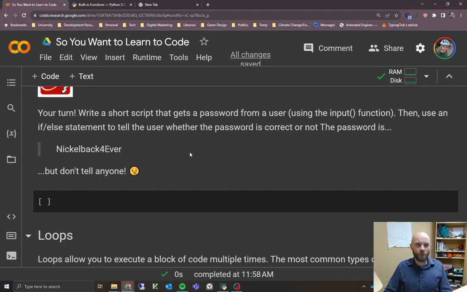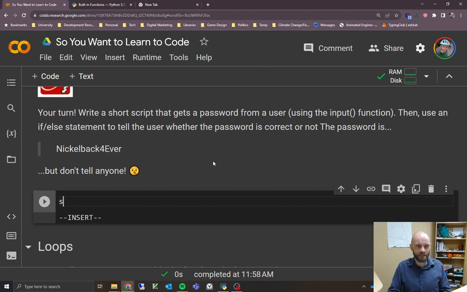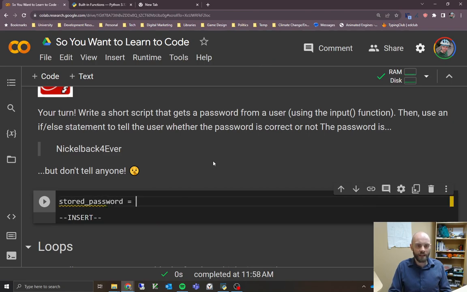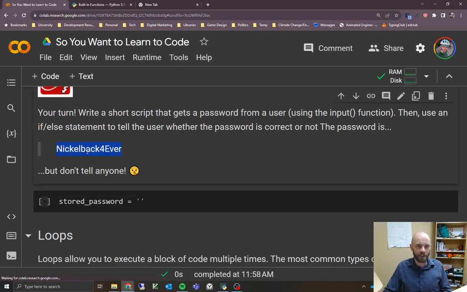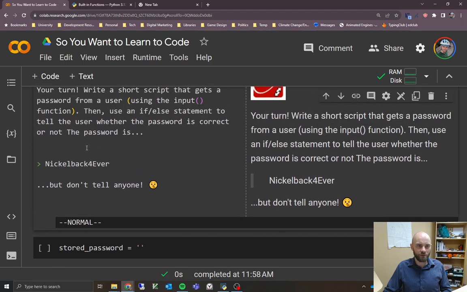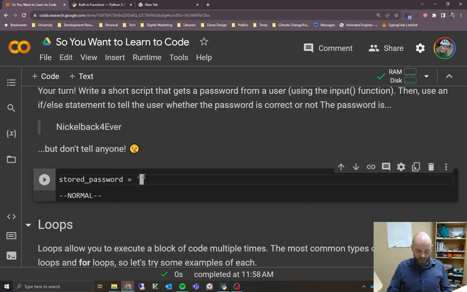Let's go ahead and write some code. What you want to do first of all, before you get started, is store it. So you want something like stored password, or whatever you want to call it. And then this is going to be the string up here. I'll copy it from, oops, I double clicked, which is editing the string here. Let's quickly copy it from here to make sure that I don't have any spelling mistakes. And now you can write the code.